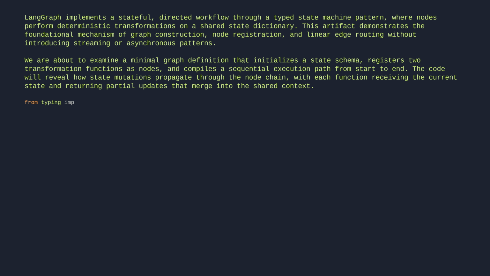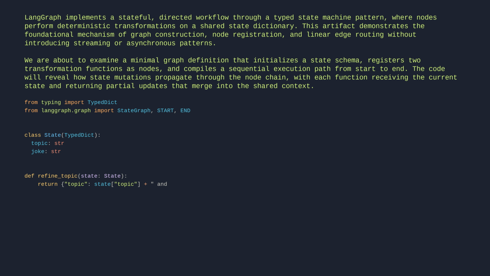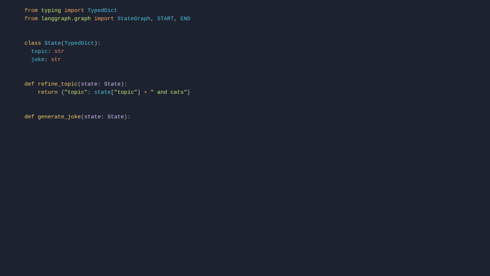From typing import TypedDict. From langgraph.graph import StateGraph, START, END. Class State(TypedDict): topic: str, joke: str. Def refine_topic(state): return {"topic": state["topic"] + " and cats"}. Def generate_joke(state): return {"joke": f"This is a joke about {state['topic']}"}.